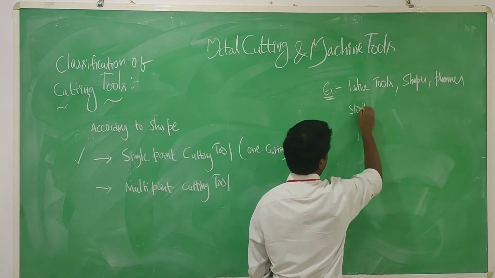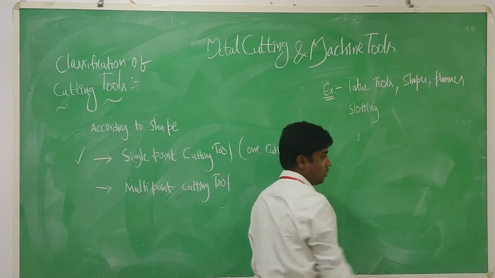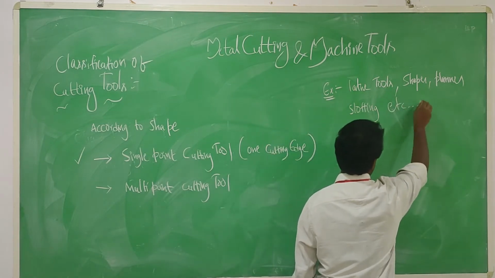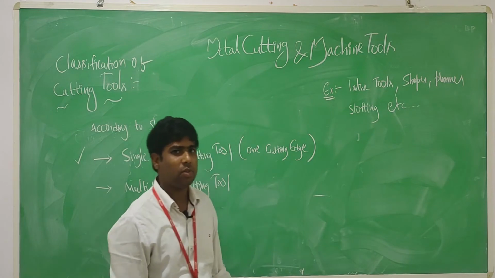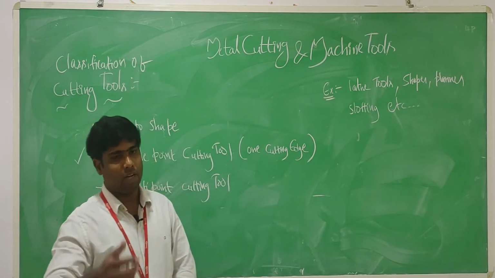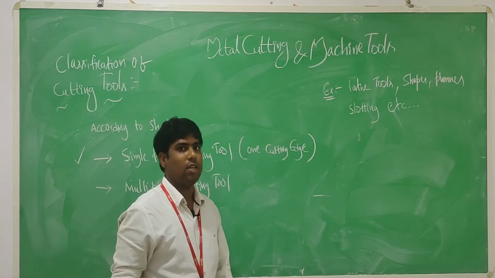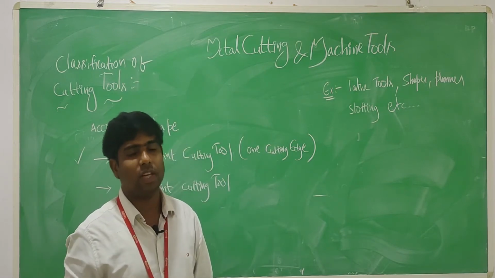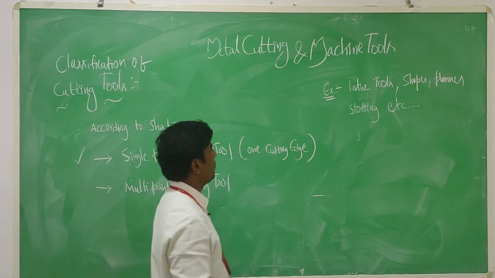Slotting tools are single point cutting tools, etc. There are a number of single point cutting tools. We'll see where we are using them in the lab, and in the next class, how we use cutting tools in different machines.